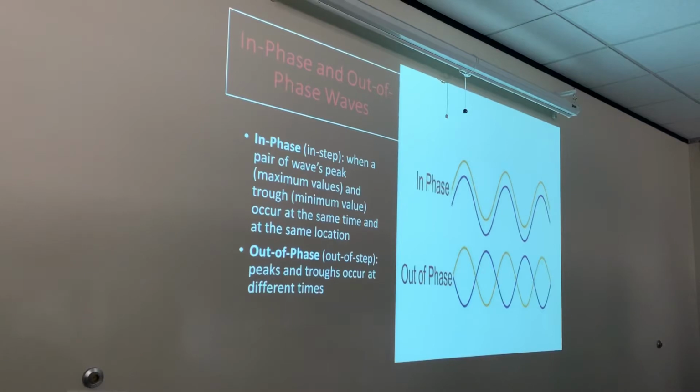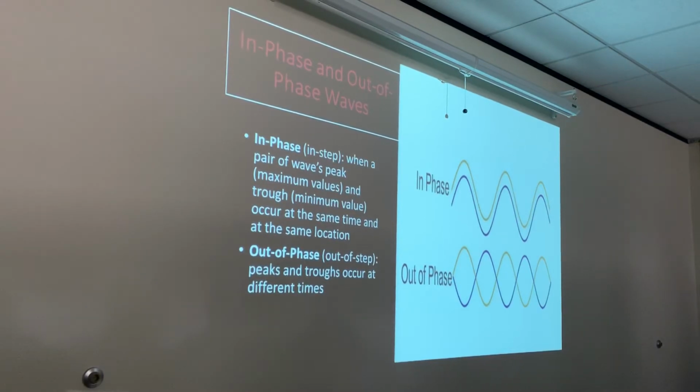So if that blue was just shifted over just a little bit, that's what I was trying to represent right here, but I couldn't draw it for some reason. Okay, so the bottom one is like the top of the blue line was shifted maybe a little bit to the right or to the left. It still will be out of phase. This is a completely out of phase wave, a completely out of phase wave or out of step wave.